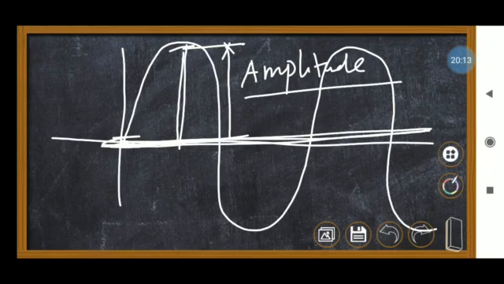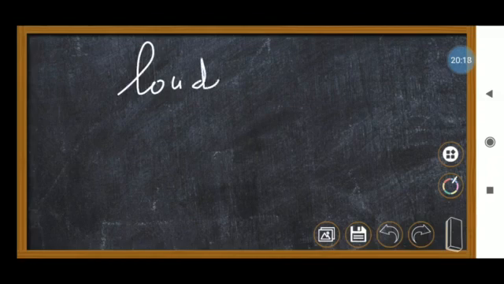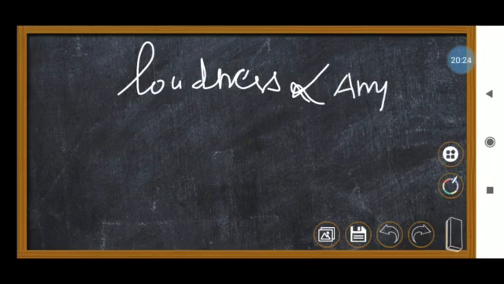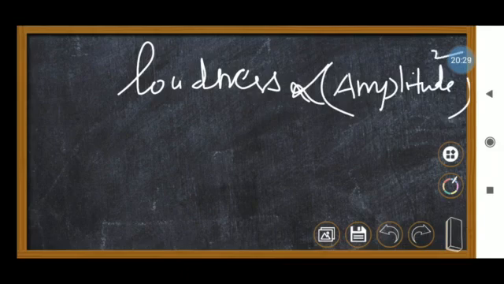Okay, so always remember that loudness is directly proportional to amplitude square, or the square of the amplitude. If the amplitude is 2 times, the loudness will be 4 times. If the amplitude is 3 times, the loudness will be 9 times. So loudness is directly proportional to the square of amplitude.